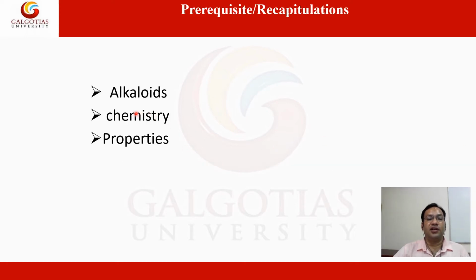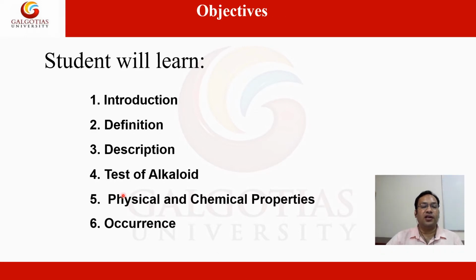In this you study which type of alkaloid, their chemistry, and the properties of the drugs which contain the alkaloid as a biological source. You learn the introduction, definition, description, different tests of the alkaloid, physical and chemical properties of the drug, occurrence of the drug and their uses.